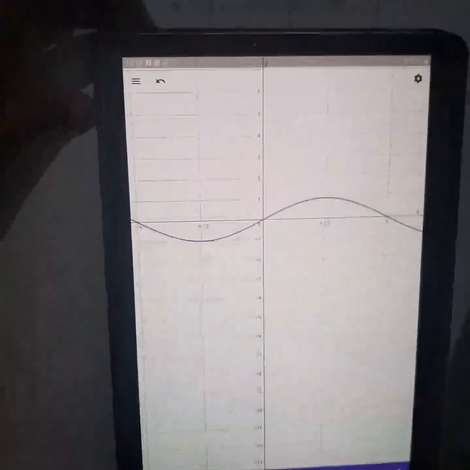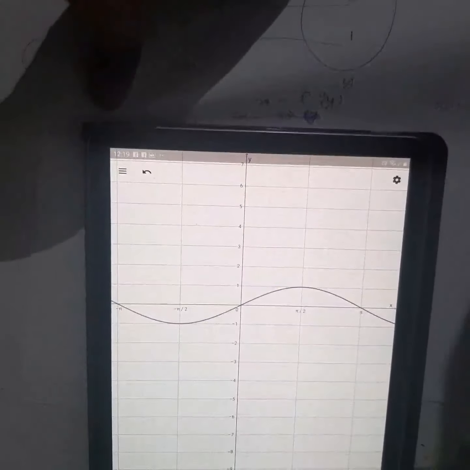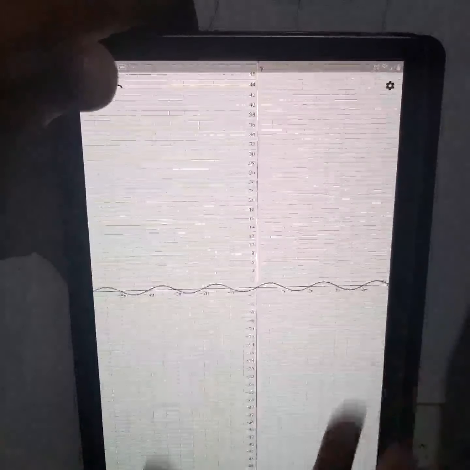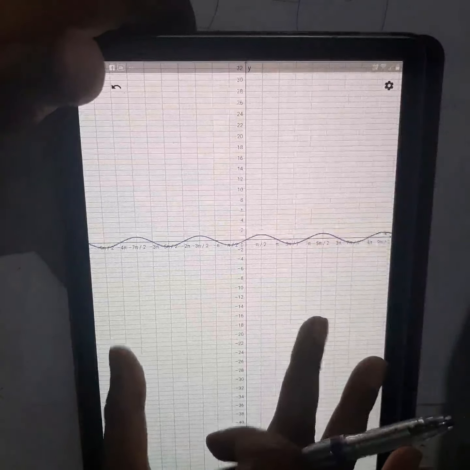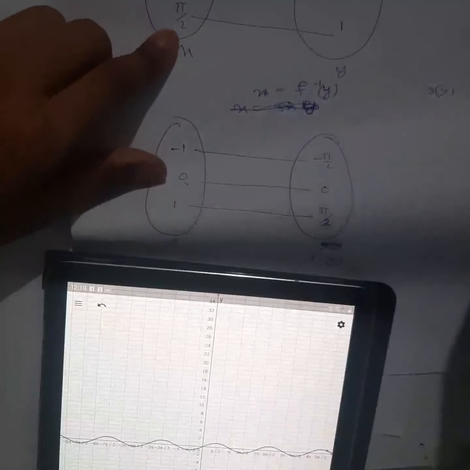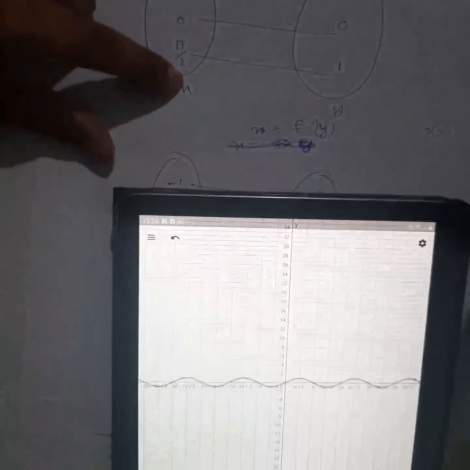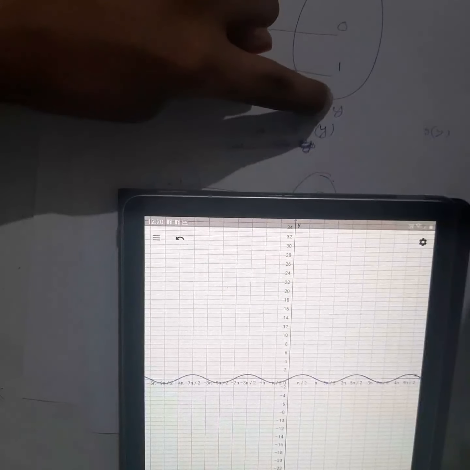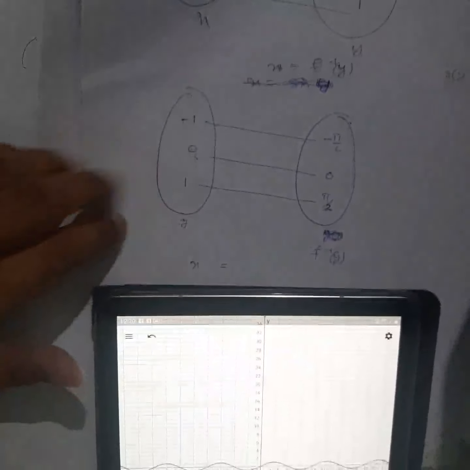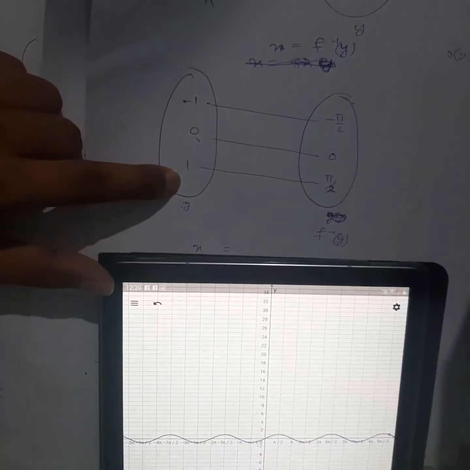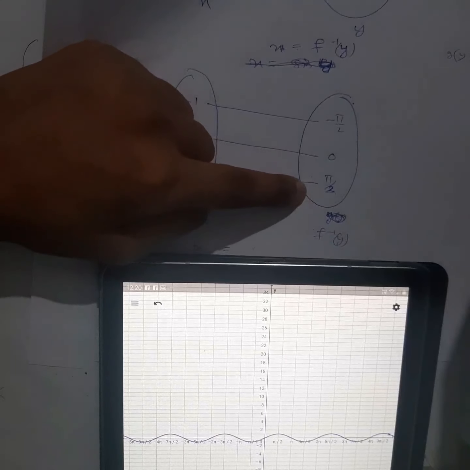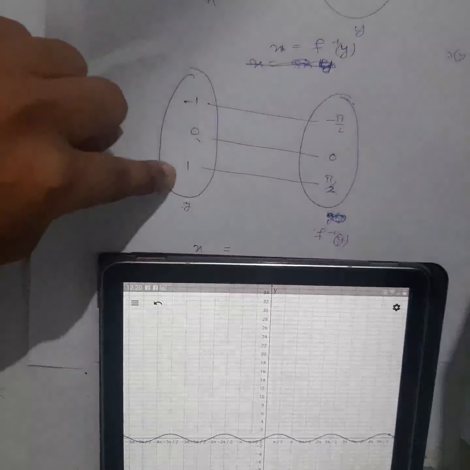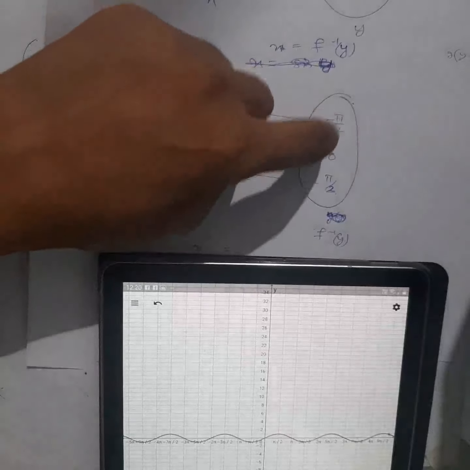So when I draw the graph for f(x) = sin x, what graph do we get? This one, right? I have shown it already. Now when you find the inverse of this, what will happen? See, when you draw the graph for this, you plot this on the x-axis and this on the y-axis, right? Now when you make it inverse, you plot this on the x-axis and this on the y-axis, right? Okay, so I will plot this one on the x-axis, this one on the y-axis.